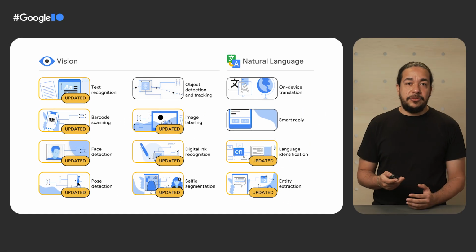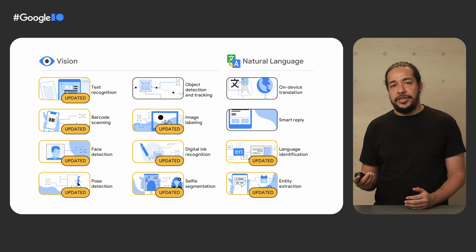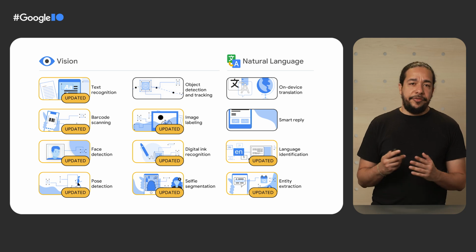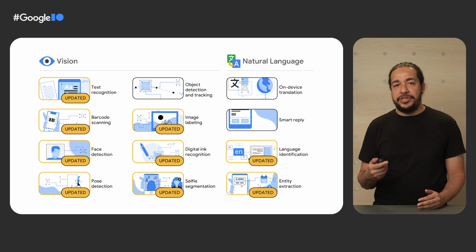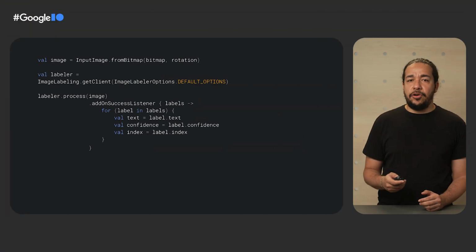Many of these APIs were recently updated with new features and improvements, and again, all of it running completely on device with models optimized for running with restricted resources like a phone. Let's solve the bird recognition problem we mentioned earlier. Here is the code we could use.